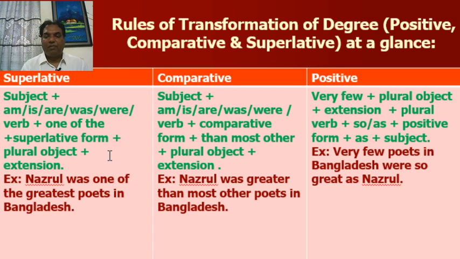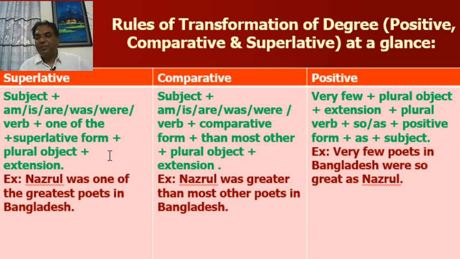In comparative form, subject and verb will be unchanged. You have to write the comparative form of adjective or adverb. After "than," you have to write "most other." And after "most other," you have to write a plural object.